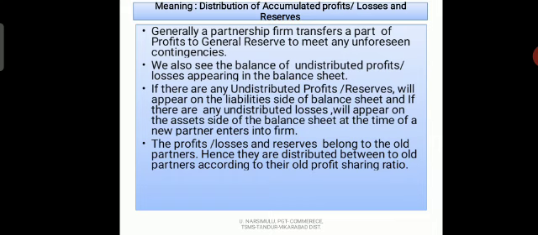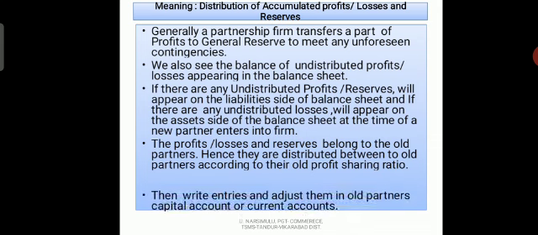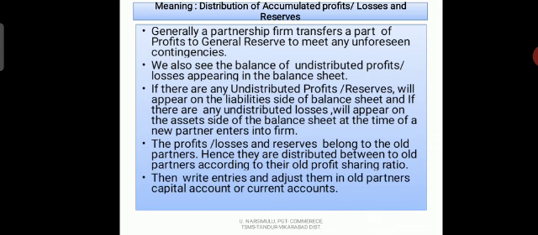Next, the profits, losses or reserves belong to the old partners. Whatever profits or reserves appear in the balance sheet when a new partner enters the partnership firm belong to the old partners, so we distribute these between the old partners. Then write entries and adjust them in the old partners' capital accounts or current accounts.